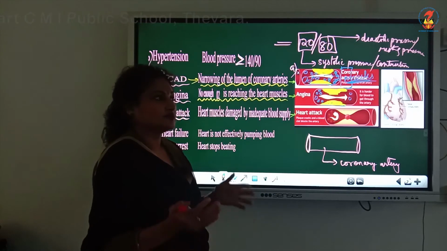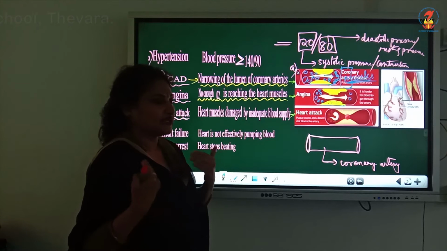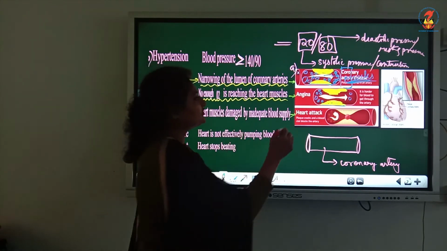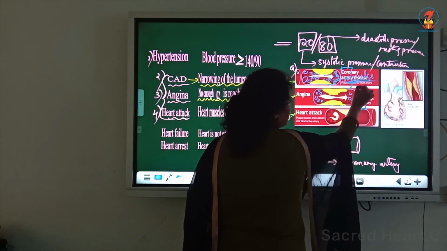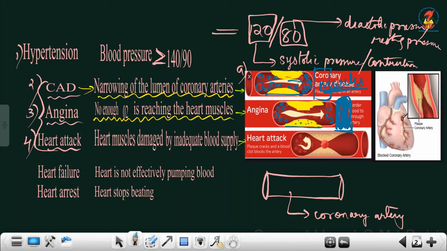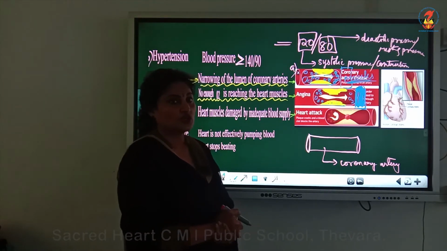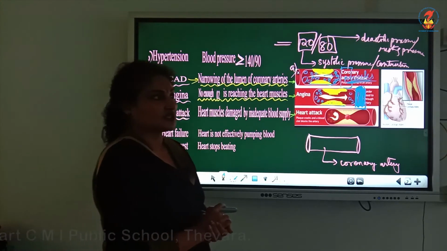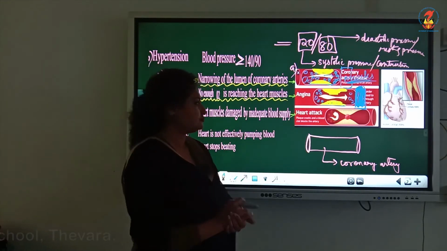Not only that, because of this plaque building up, the RBCs are held behind. They are not made to pass and reach the cardiac musculature. Therefore, there is insufficient oxygen to the muscles. The muscles are shown this side. There is insufficient supply of oxygen to the cardiac musculature. Cardiac musculature cells require oxygen for cellular respiration, and with insufficient oxygen it results in this condition called angina, which is pronounced and shown with slight chest pain.